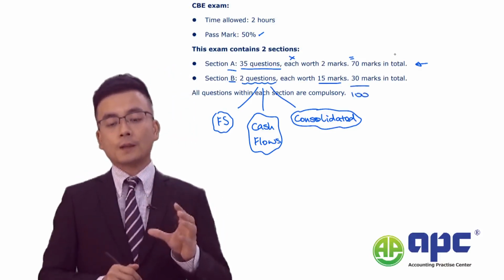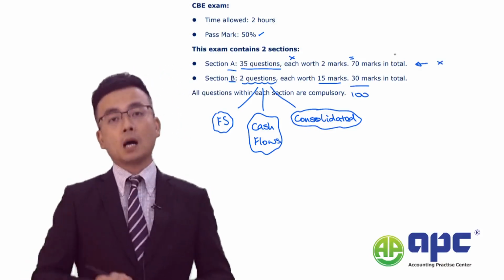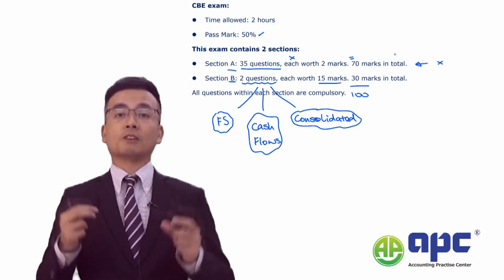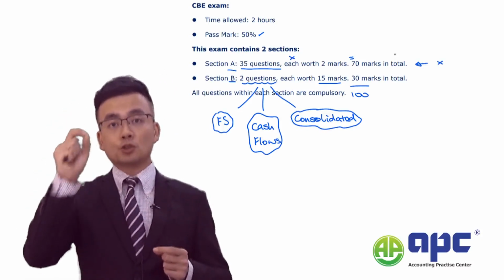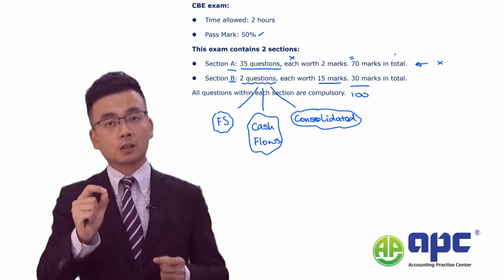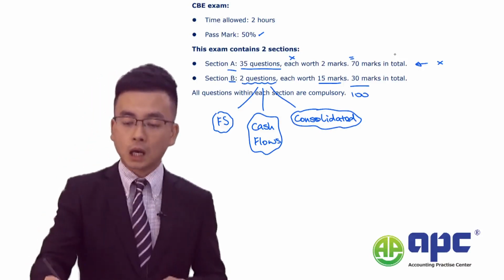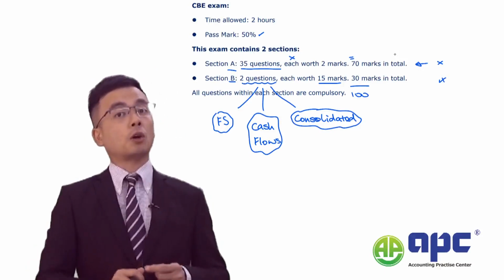I would say that in section A, there will be no partial marks. For example, if the examiner asks you to choose 2 options, and you choose one correctly but are wrong on the other, you will get no marks in that question. However, there would be partial marks in section B questions.